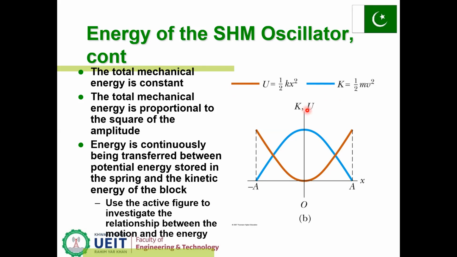The potential energy is 0 at the mean position, but the kinetic energy is maximum at the mean position. At the other extreme, the potential energy is maximum, but the kinetic energy is minimum, approximately 0.